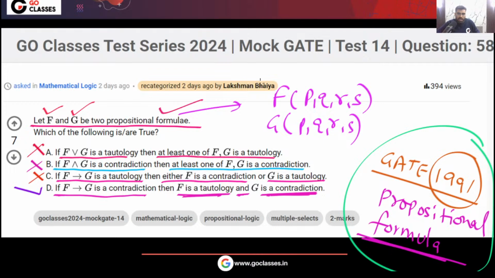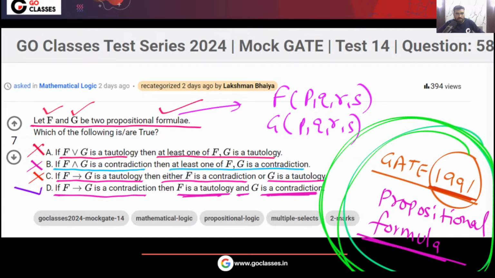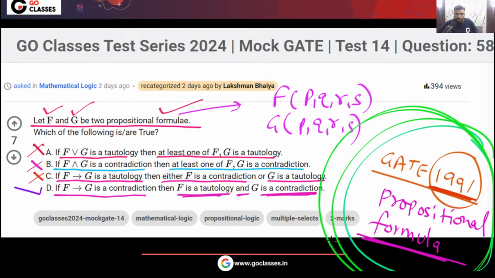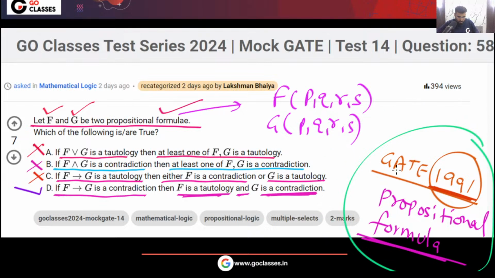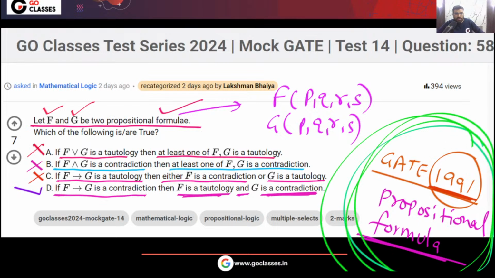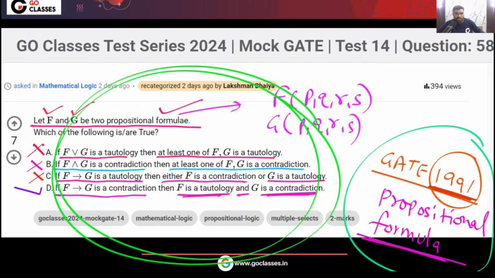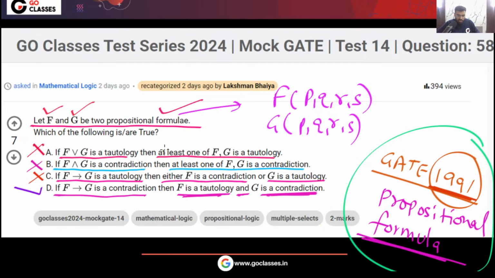I can tell you one thing. There is a GATE 1991 question on propositional formula. You can search for it on the GATE Overflow website, and you will find that many students are solving this question by a wrong method. They are getting the correct answer but their understanding is wrong. With the same understanding, if they solve another question, they will get a wrong answer.